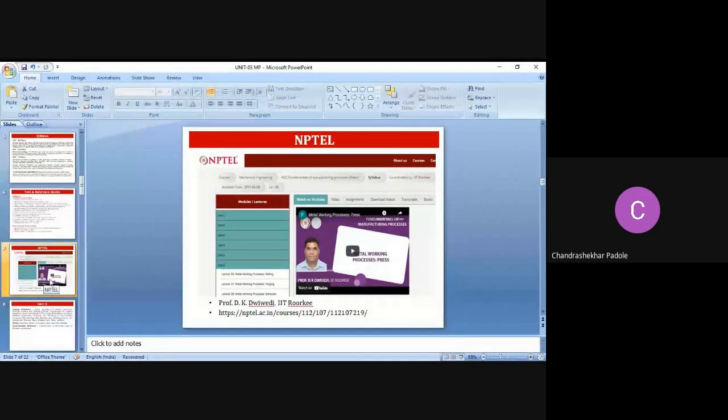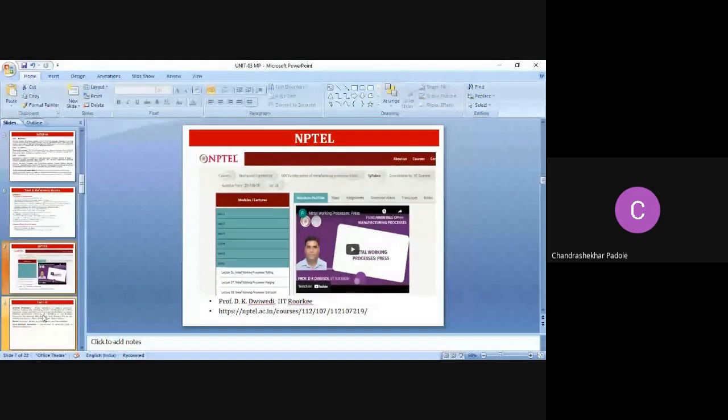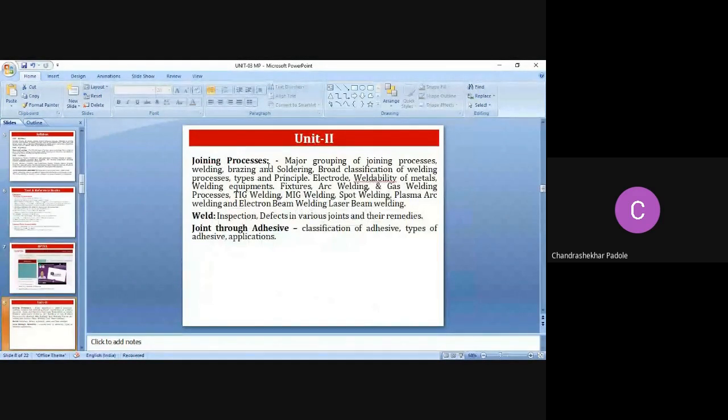What happens there? There may be a manufacturing process topic, but there might be some advanced topic which is not in our syllabus, so you should neglect that. But while studying as a student, you should search out what is given there and learn it. So I will start from unit number 2, basically.